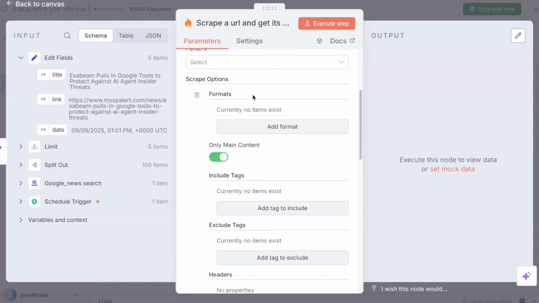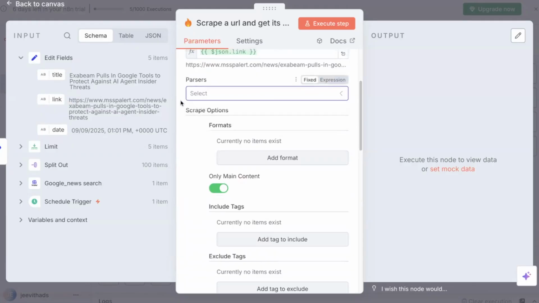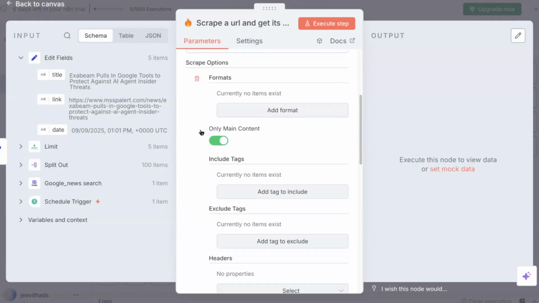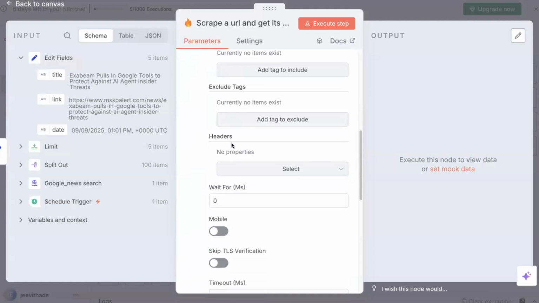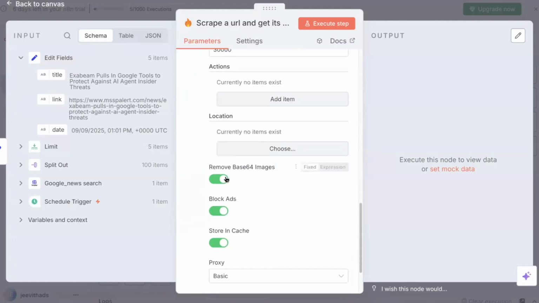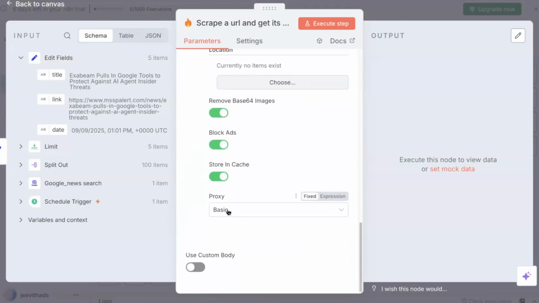Then click on choose. For the parser, don't select anything, let it be default, and only main content. Along with that, at the bottom, you can see proxy is basic. It just fetches basic information like meta information. Use this so that it fetches the markdown content of your page. Now let me execute.